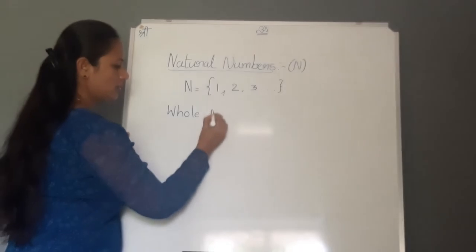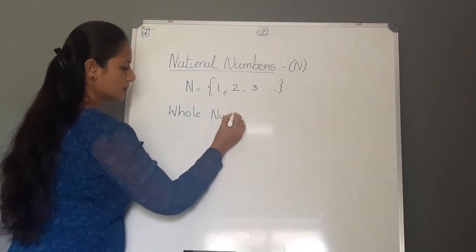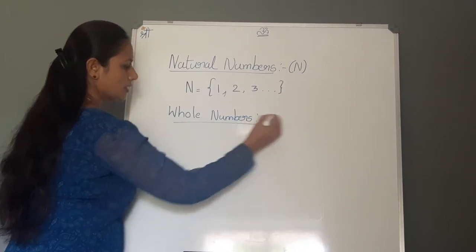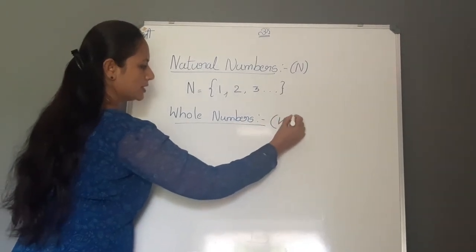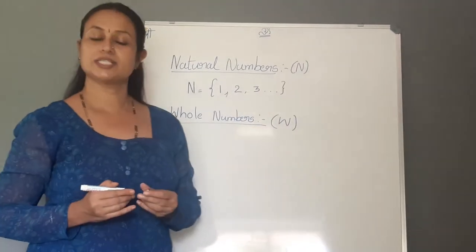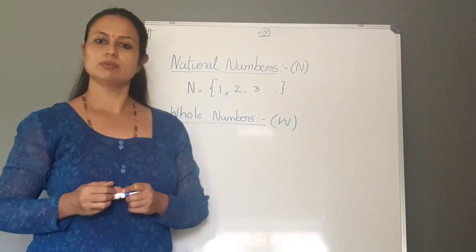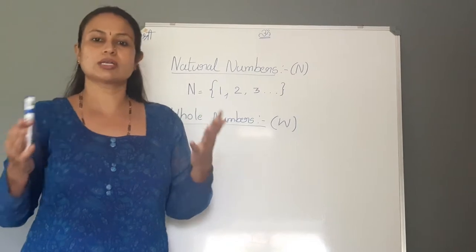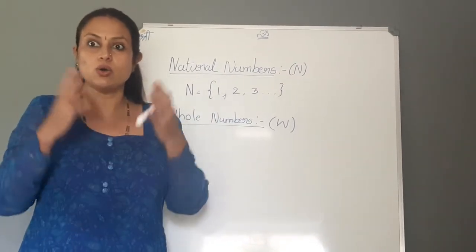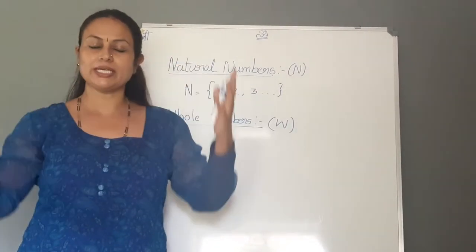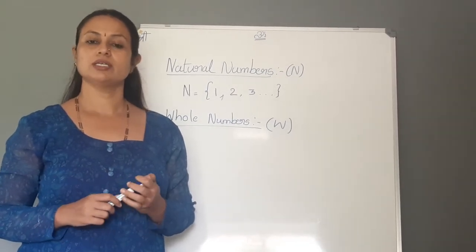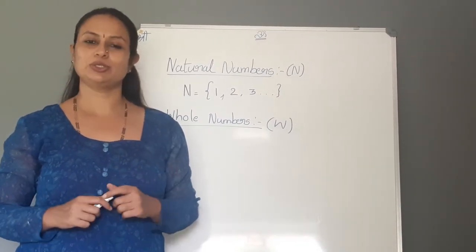Whole numbers, represented by the letter W. Why W? Because the whole world, the whole class, we say whole. Whole means complete. So the completeness comes when you include 0 into that.